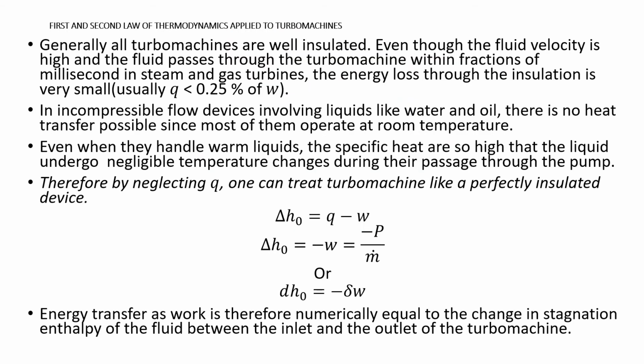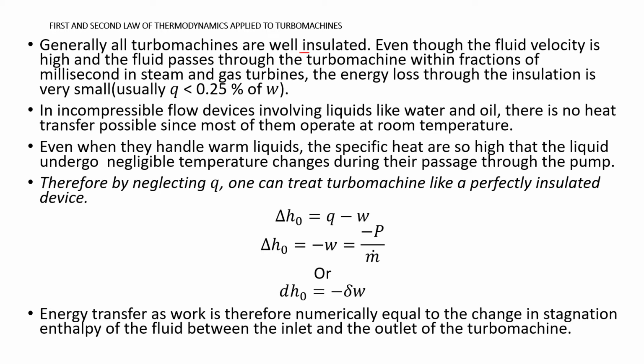So in the previous slide, we have seen the relation between heat transfer, work transfer and stagnation enthalpy. Now let's make some valid assumptions and see how the equation varies. You know that generally turbo machines are well insulated.